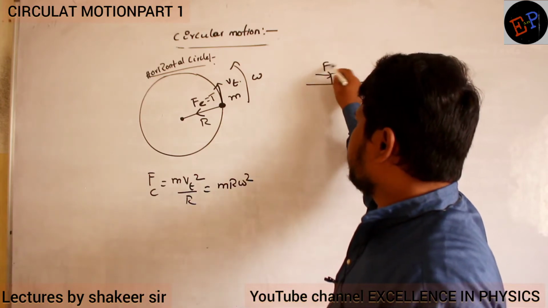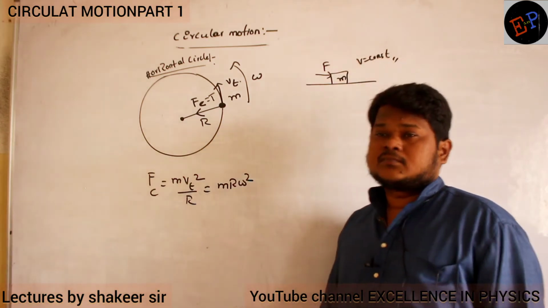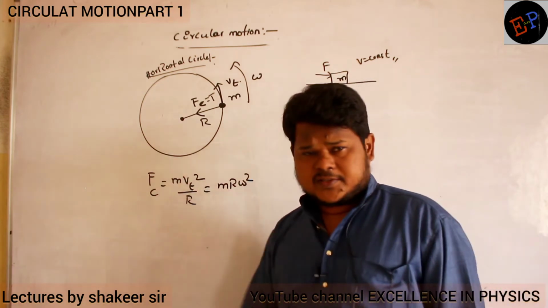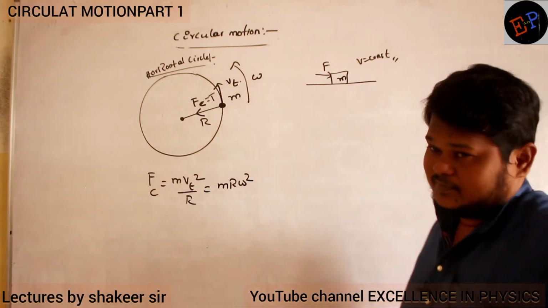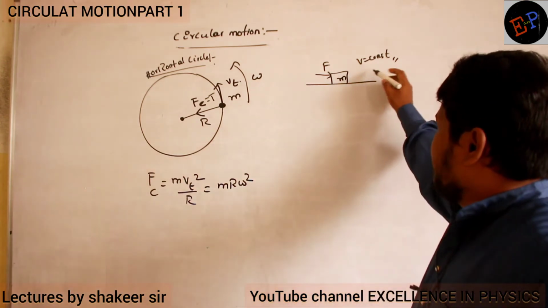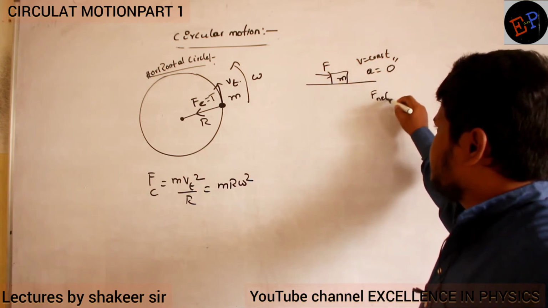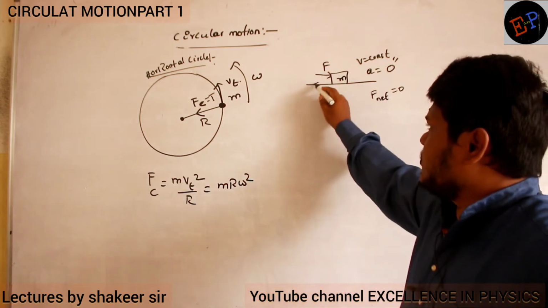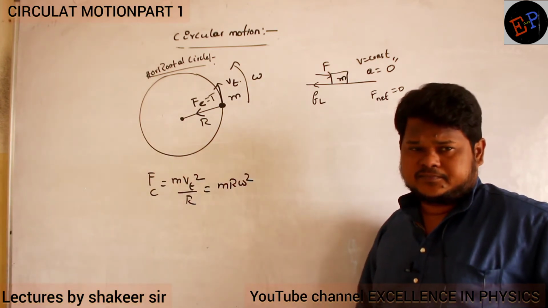We are applying a force of F, but velocity is constant. Then what do you understand? Velocity is constant with acceleration 0. Acceleration 0 means net force is 0. Net force is 0 means what? To balance this force, there is another force called limiting friction. That is what we have to understand, no?